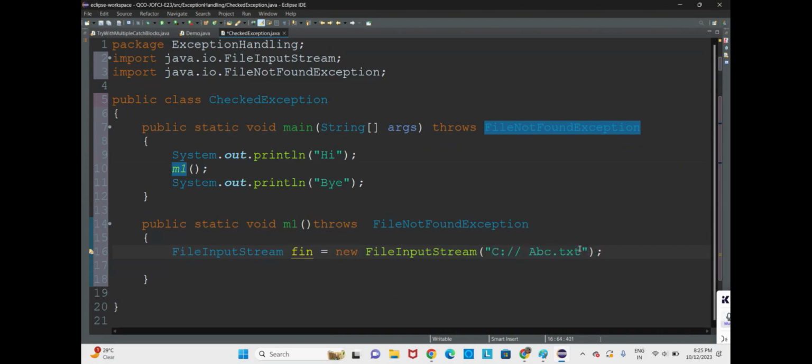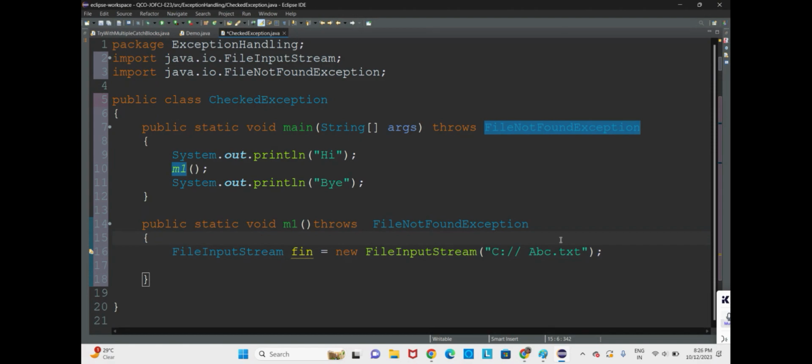Since it is wrong, we have to handle the exception. We are getting an exception, that is file not found exception, because this file is not there. Whatever file name we have mentioned here within the double quotes, that is not there. So since it is not there, we have to handle or declare the exception, because we are getting an exception. When the file which I have written is not there, exception occurred. So we have two options, handle or declare.